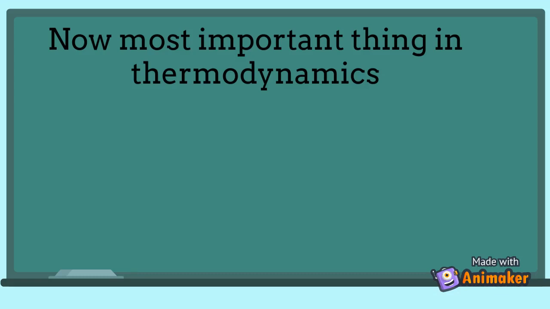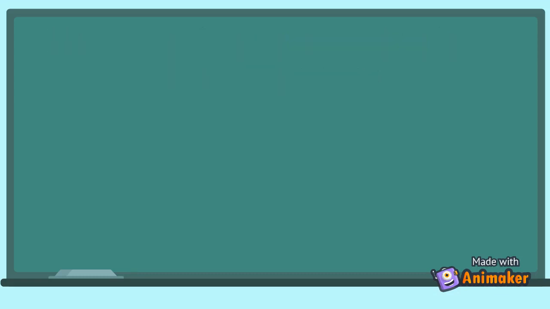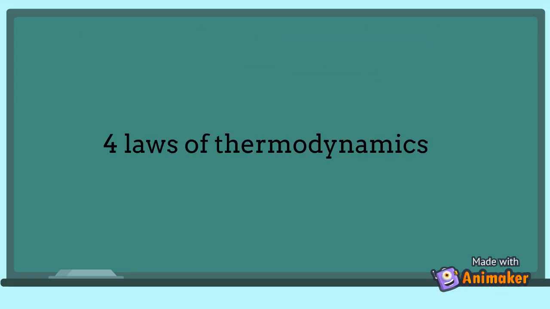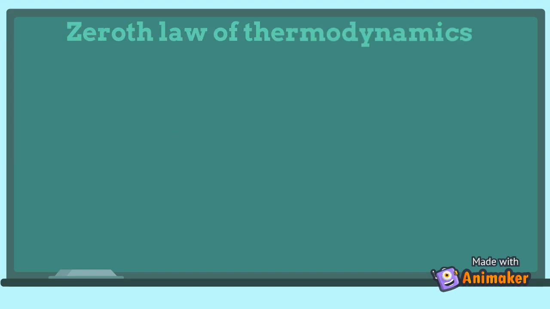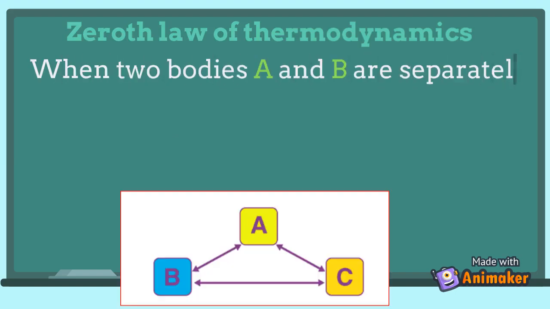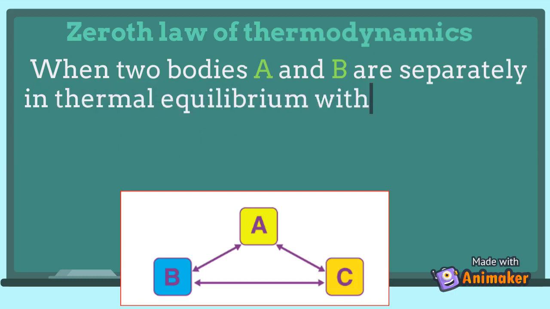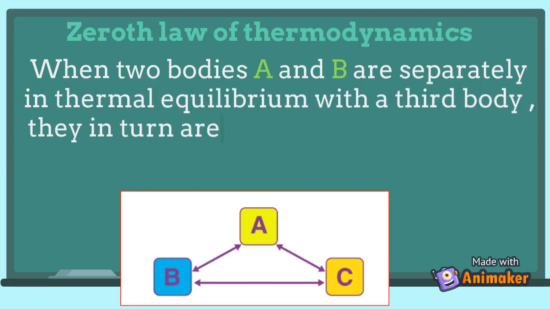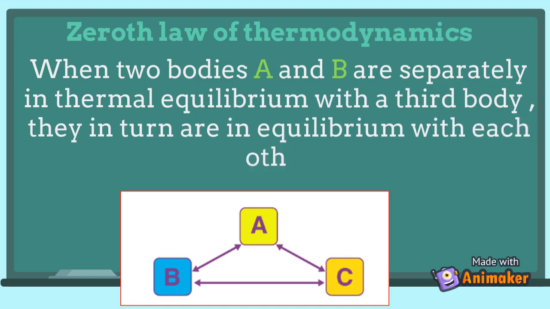Now, the most important thing in thermodynamics: four laws of thermodynamics. Zeroth law of thermodynamics. When two bodies A and B are separately in thermal equilibrium with a third body, they in turn are in equilibrium with each other.